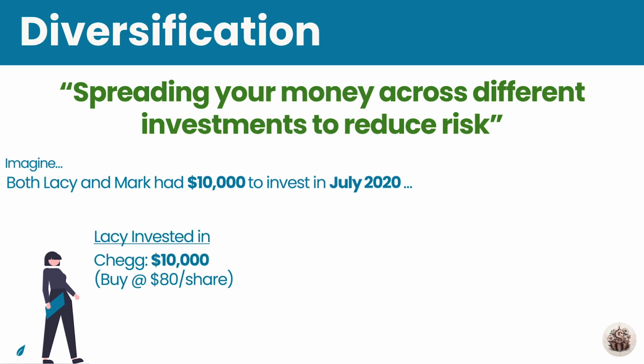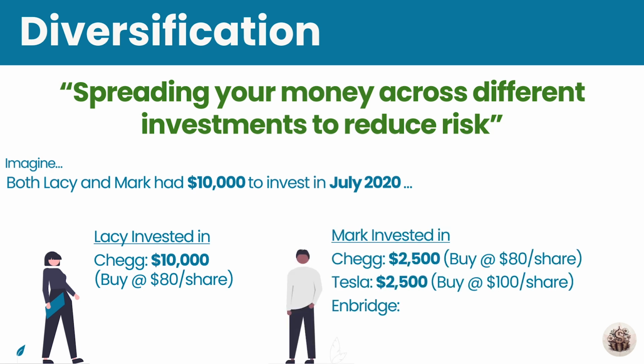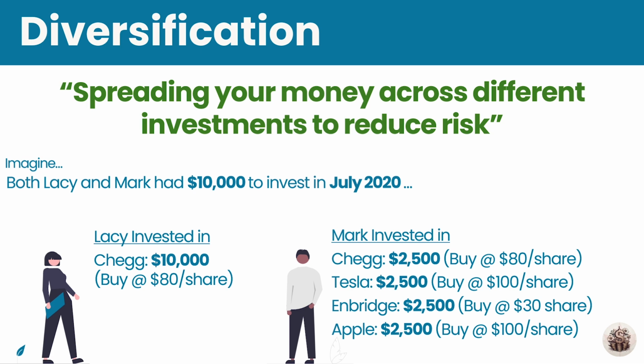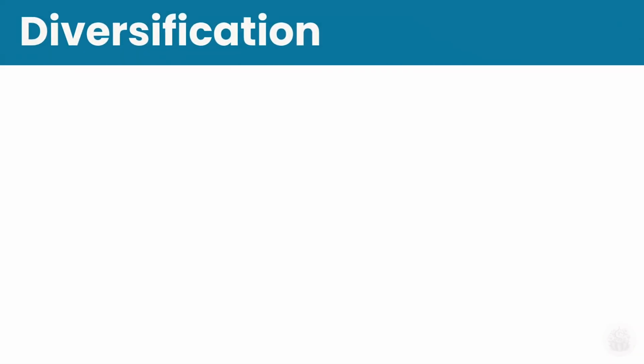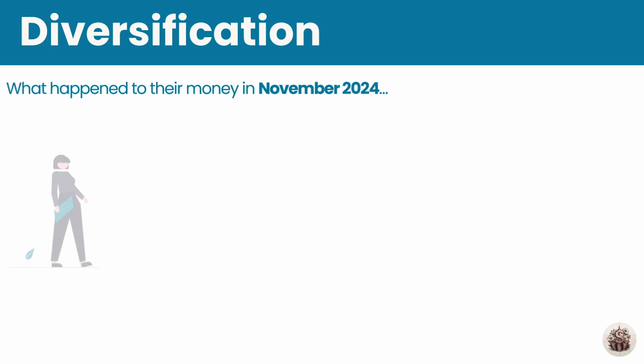Lacey invested in a company called Chegg. She invested $10,000 at $80 a share. Whereas Mark invested in Chegg, Tesla, Enbridge, and Apple. So he diversified his investment into 4 different areas, albeit equally. So fast forward to November of 2024. Let's see what happens to their $10,000.